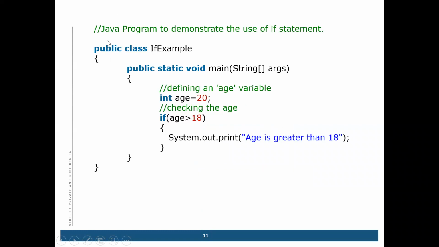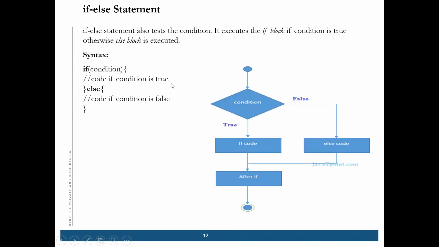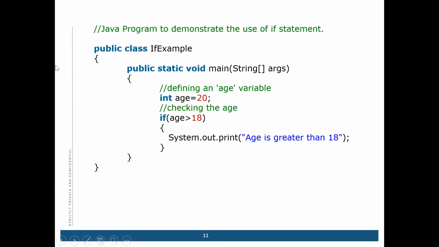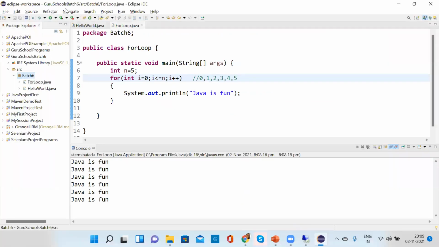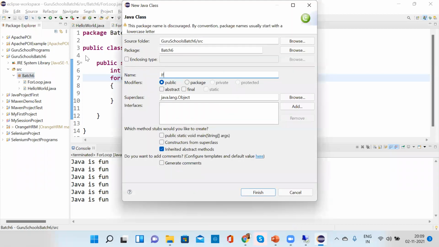Simple. Now comes the demonstration. Like if age equal to 20, it will be printed like that. Simple, correct? So it's a simple if statement. Okay, I'll just check here in the program, like class. So whenever you're writing any class, the first letter of every word is capital.